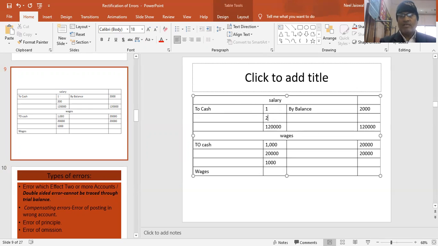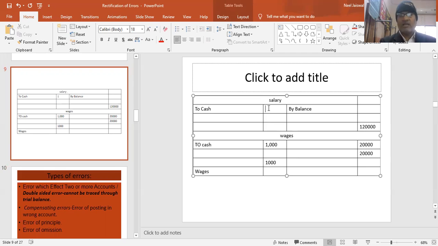What I mean to say, students, is that instead of debiting salary, I have debited my wages account in the ledger. My journal was correct, but I have recorded wages in the ledger, so that is also wrong. My trial balance for salary will be 1,000 less, but my wages will be 1,000 more.